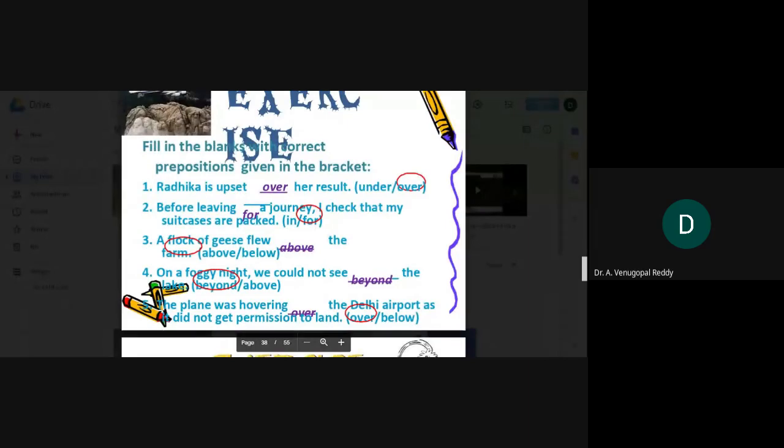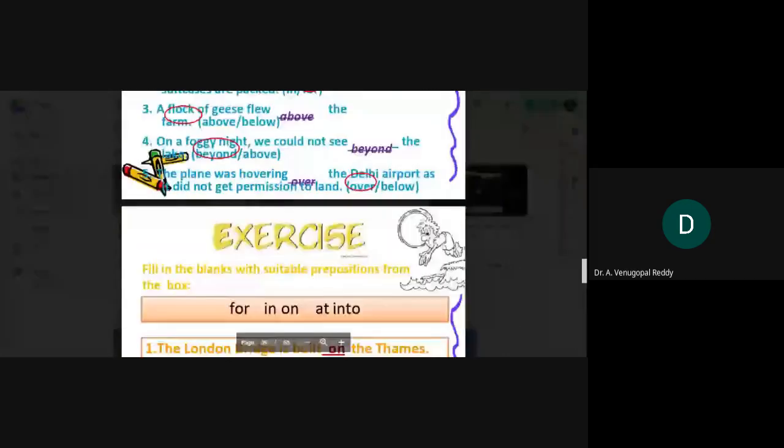Radhika is upset over her result, the right answer, not under her result. Before leaving for a journey, I check that my suitcases are packed. Let us see another exercise.